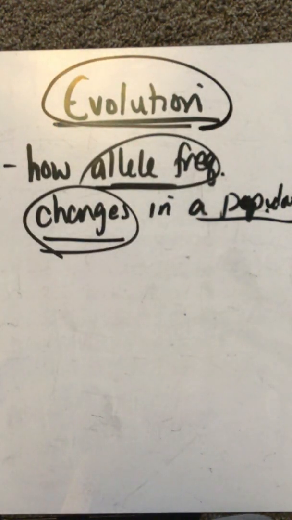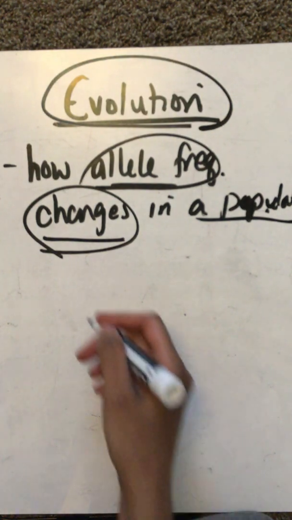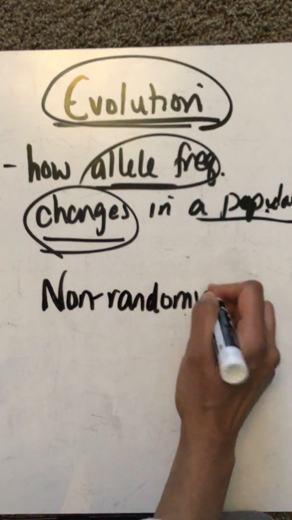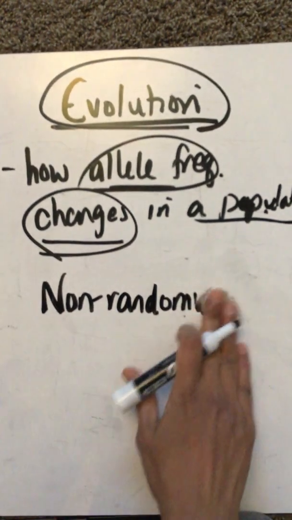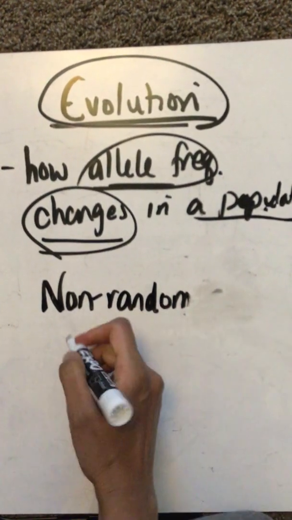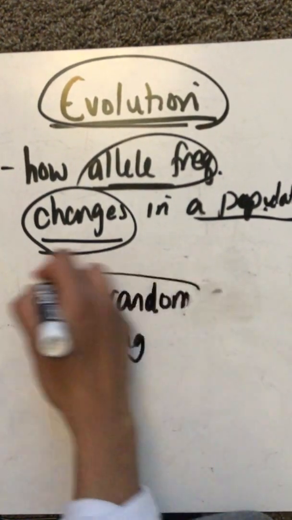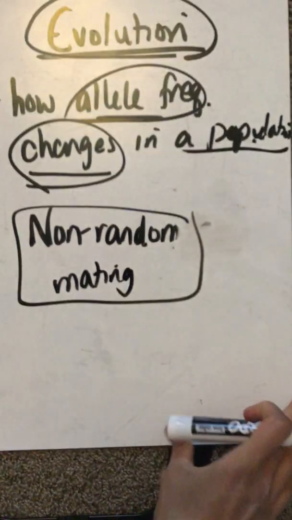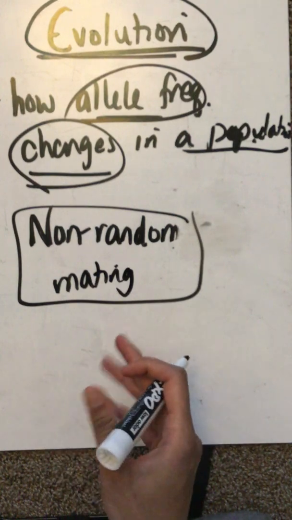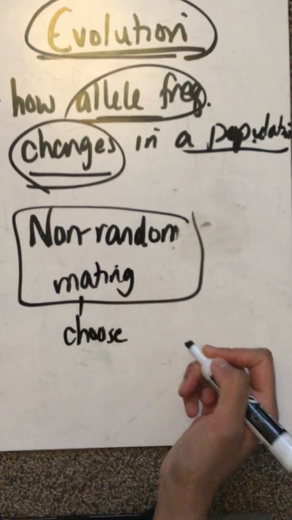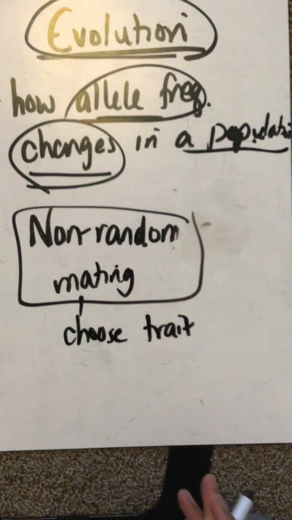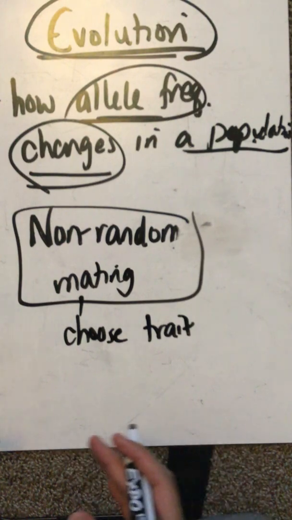And how is this possible? How do you see evolution happen when you change the allele frequency? Well, I'm going to start by talking about non-random mating, because this will probably be the one that makes sense, and then you can apply it. When you have non-random mating, basically you choose the trait. That happens in animals, and that happens in humans.